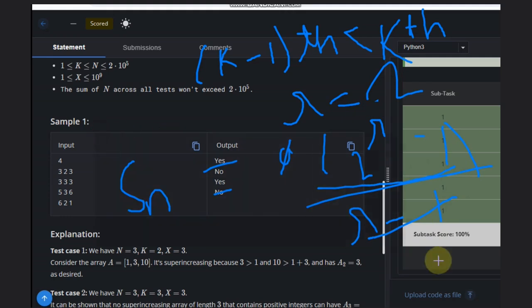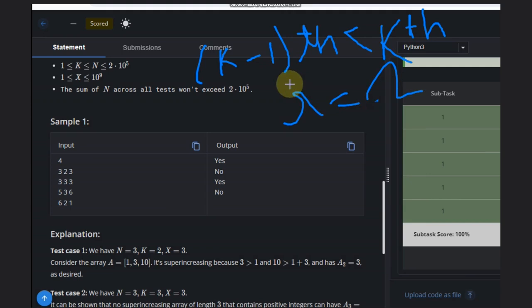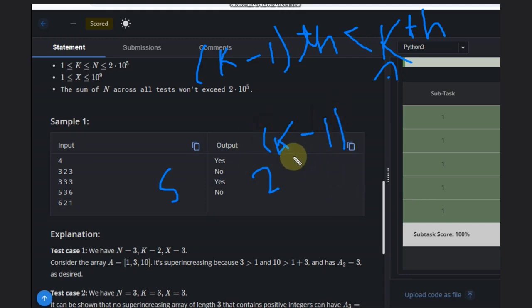In the third example, 5, 3, 6, we have k equal to 3. We find the sum till the k minus 1th element, so that is 2 to the power k minus 1, which is 2 to the power 2, that is 4. 4 minus 1 is 3. 3 is less than 6, yes, that's why our answer is yes.